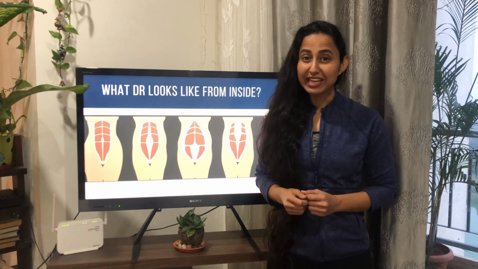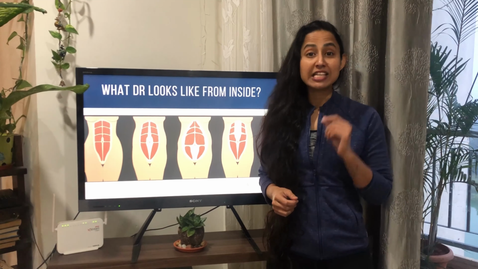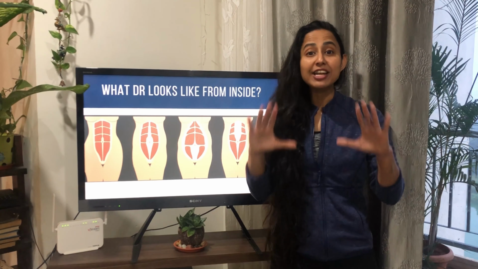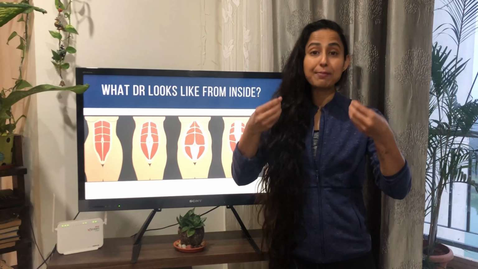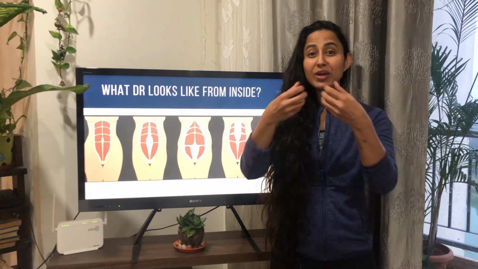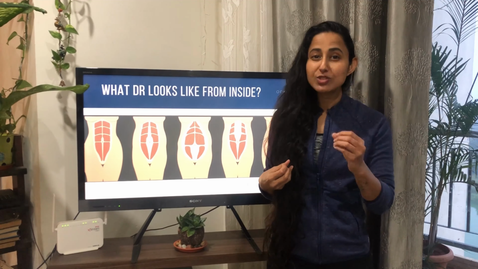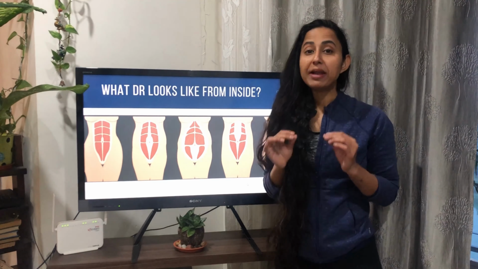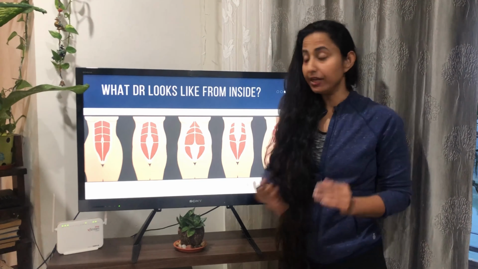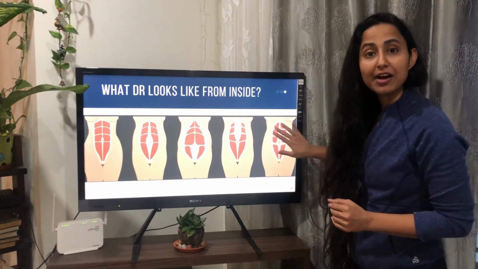Now just for a quick recap, we have understood so far that DR is actually the unnatural gap or the distance between the abdominal walls that is created when the connective tissues between them get stretched beyond a point and lose their elasticity. And depending on where exactly the separation has happened, we have different types of DR.